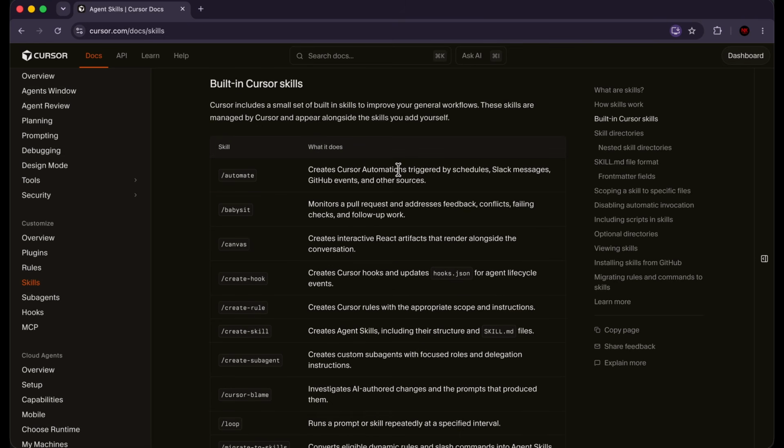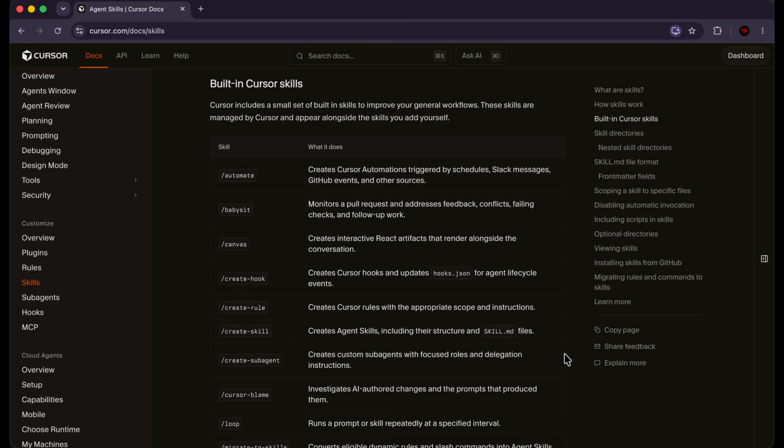So we have some built-in skills in Cursor as well. Cursor includes a small set of built-in skills to improve your general workflows. These skills are managed by Cursor and appear alongside the skills you add yourself. On one hand, we have the skills that we're going to create, right? These are specific to our workflows. If I'm a YouTuber, I'm going to create a lot of skills that are going to help me in my YouTube journey. If I'm an economist, I'm going to create a lot of skills that are going to help me in my economics work and research.